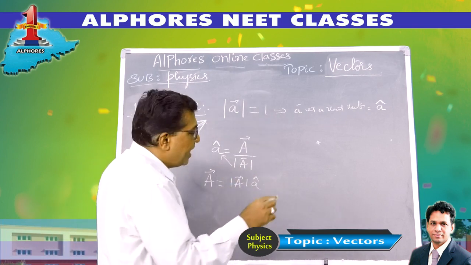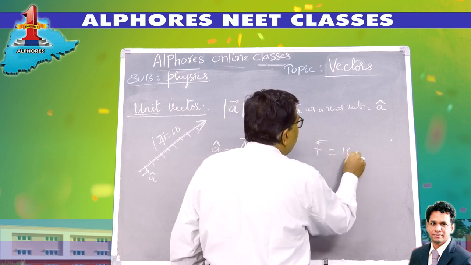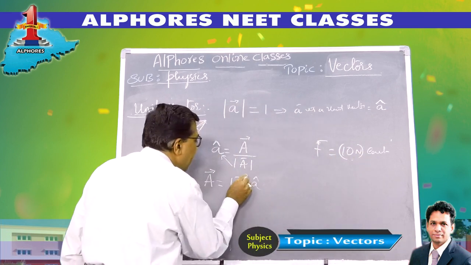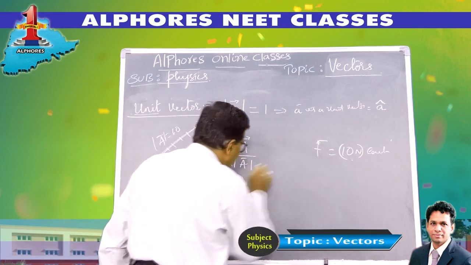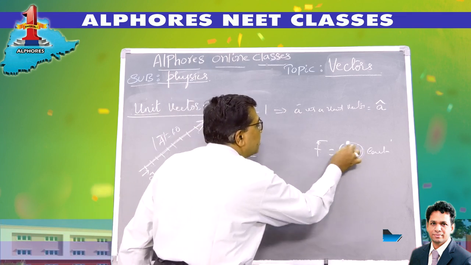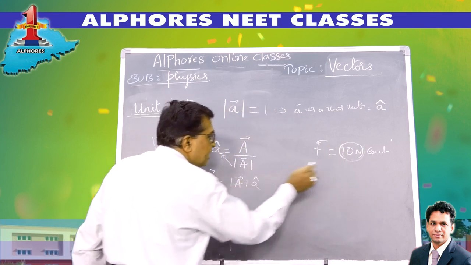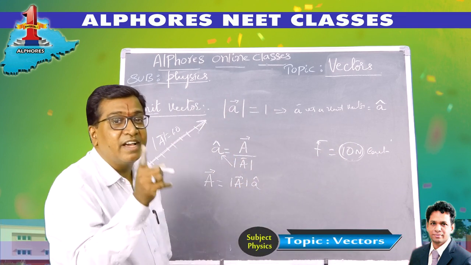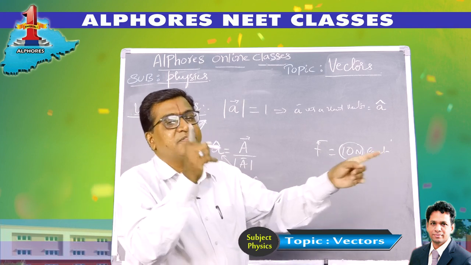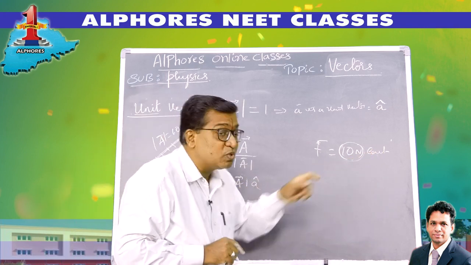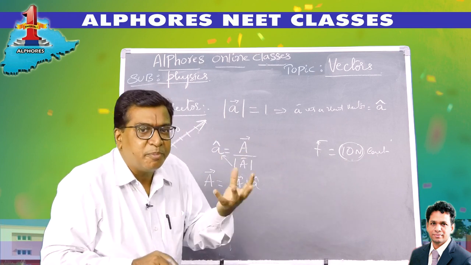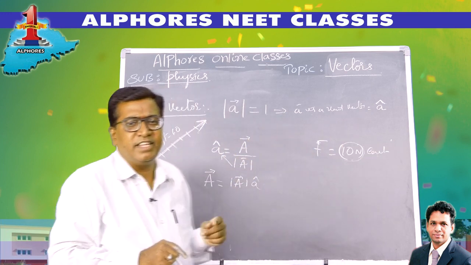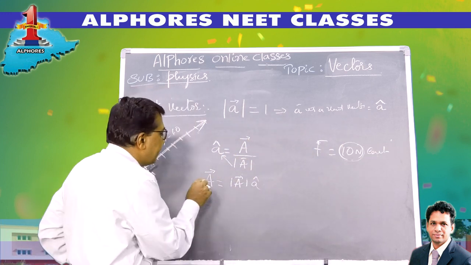So I was telling you, any vector is represented by a magnitude and its direction. Any vector A bar is represented by magnitude and unit vector. So this is the magnitude and this is the direction, A cap. Therefore, a unit vector is used to specify the direction of a vector. If I have to represent the direction of the vector, then multiply the magnitude of the vector with the unit vector in that direction. So then I get a vector.